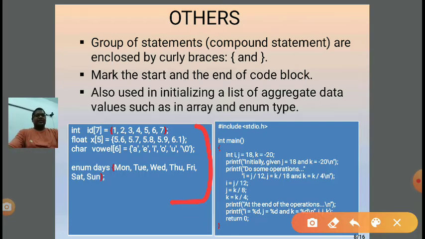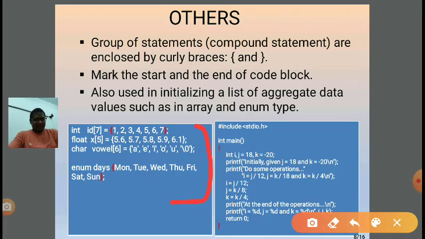Next is enum. enum is a keyword, days is the name of the enumerator, and in brackets we need to write the various enum values: Monday, Tuesday, Wednesday, Thursday, Friday. We can assign values also. Monday by default takes the value 0, then Tuesday 1, Wednesday 2, and so on.